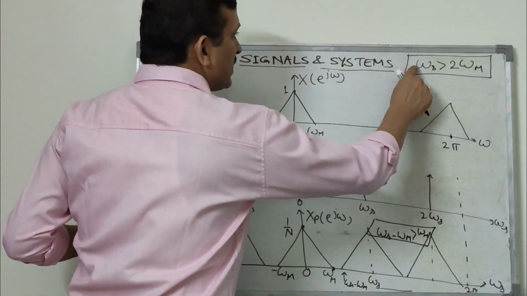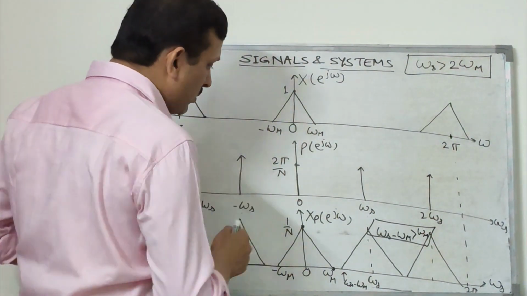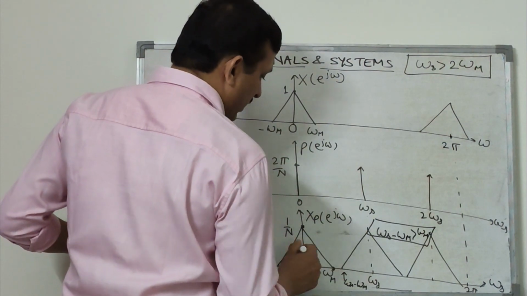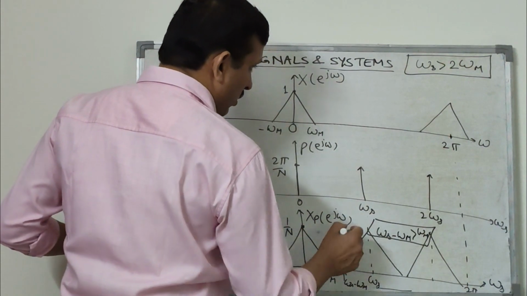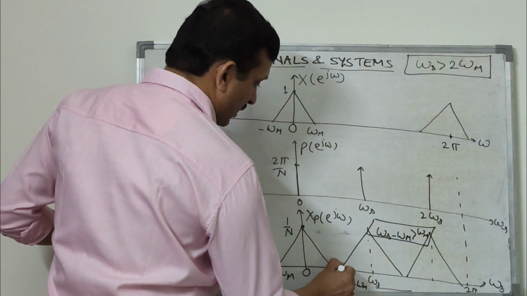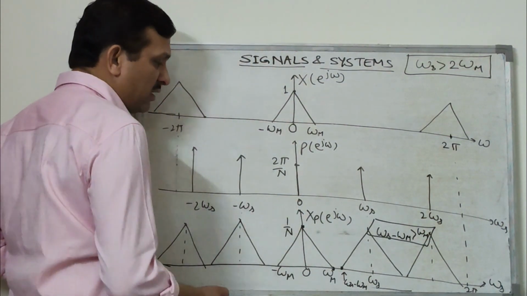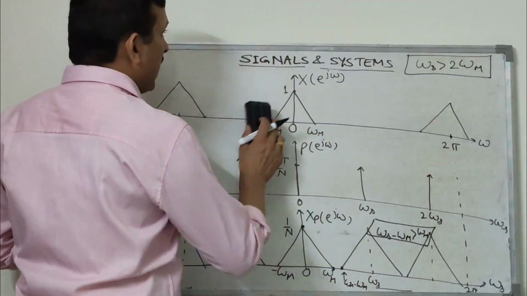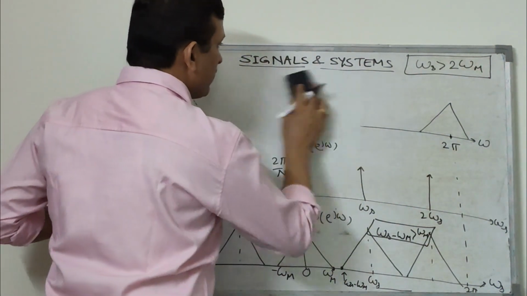That is, the sampling frequency is more than double the maximum frequency contained in the signal. But if this is not the case, then there will be overlapping. If omega m is such that these 2 points just coincide, then up to that point we can recover the signal without loss of information. But if omega s is less than this, then there will be overlap of spectrum and we cannot recover it.